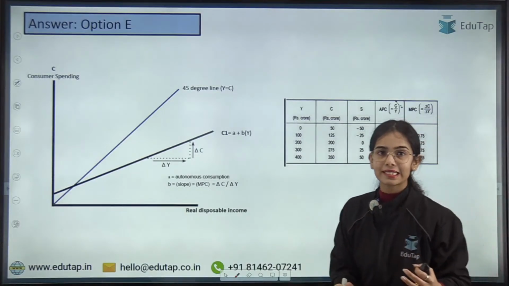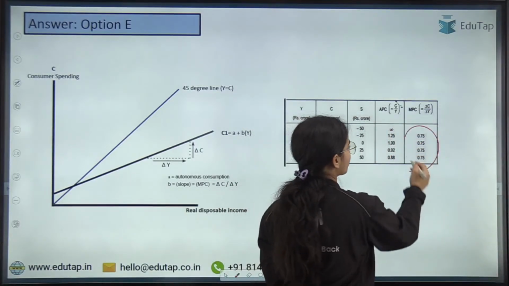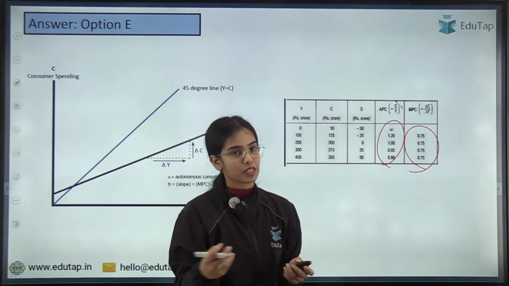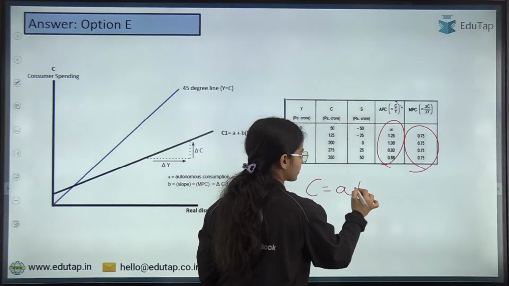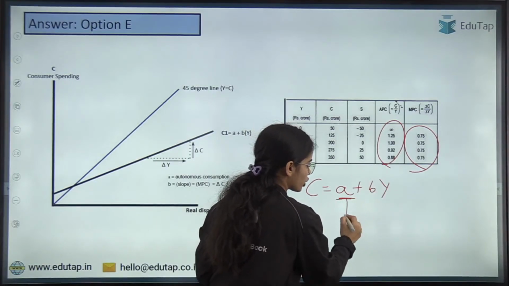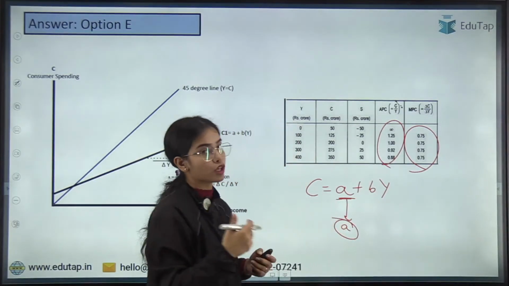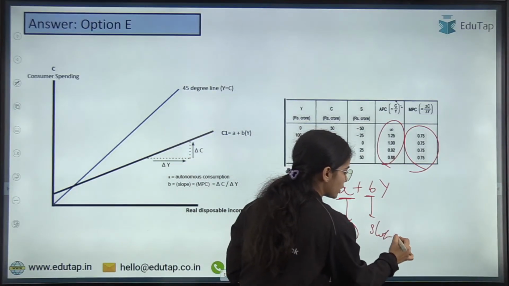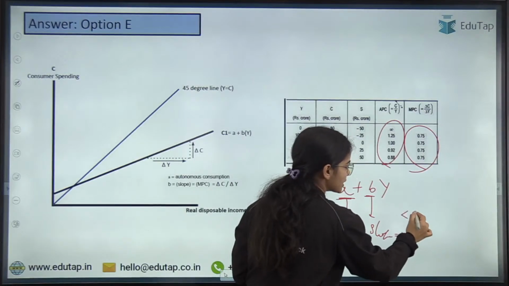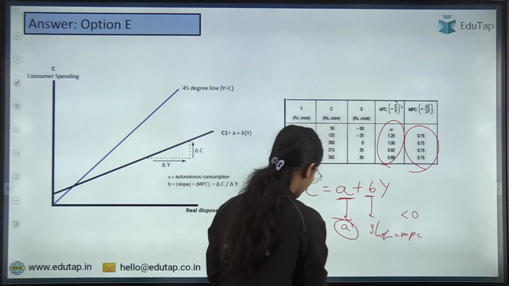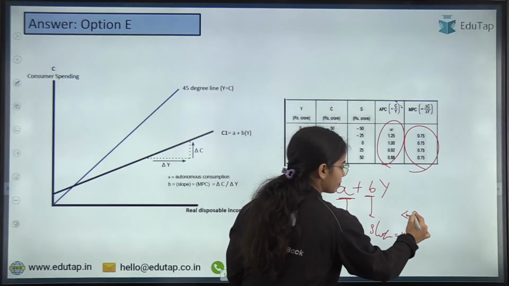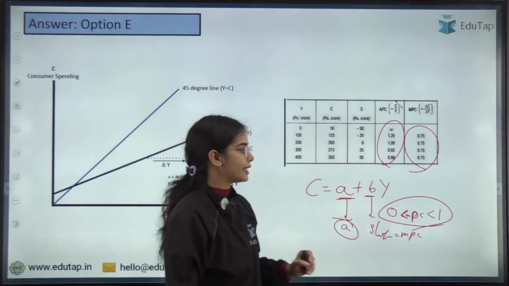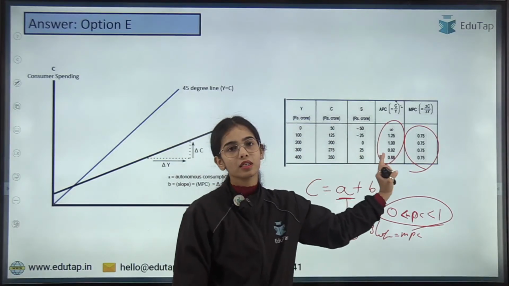MPC is always less than the APC. So APC is always greater than the MPC. So the consumption function is this. This is autonomous consumption that does not depend upon the level of income, and this B is your slope that is equal to MPC, and MPC is in between 0 and 1. So the MPC is greater than 0 but less than 1. So this is the idea, and MPC is always less than the APC.